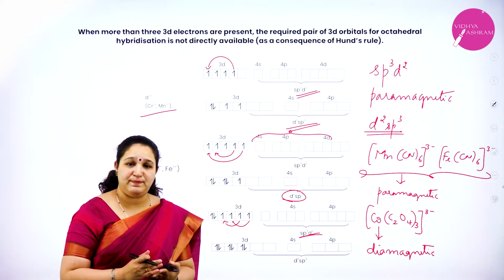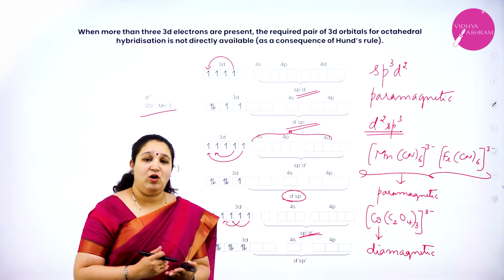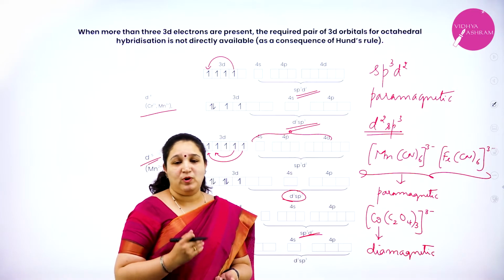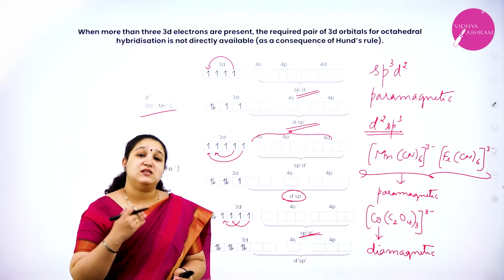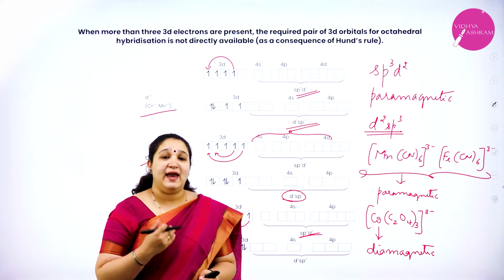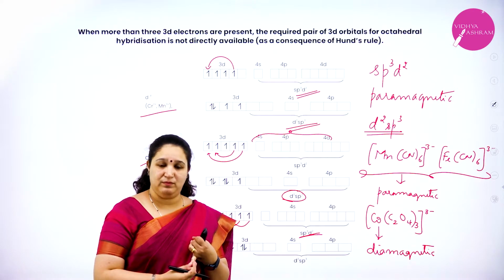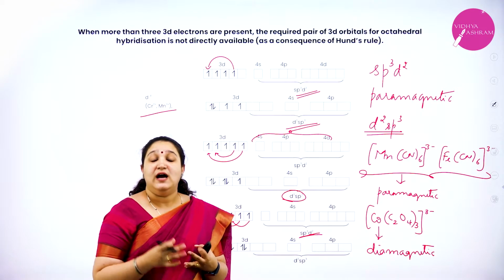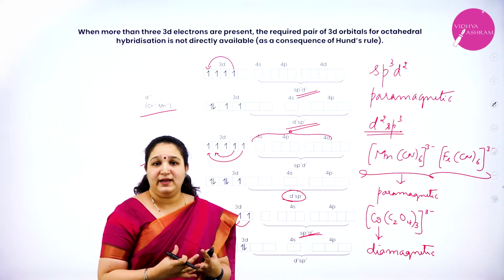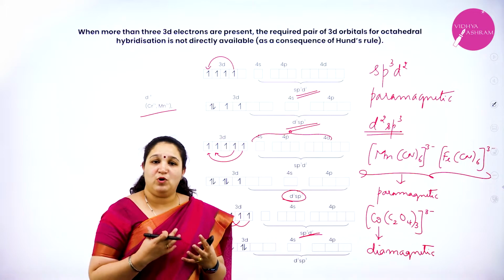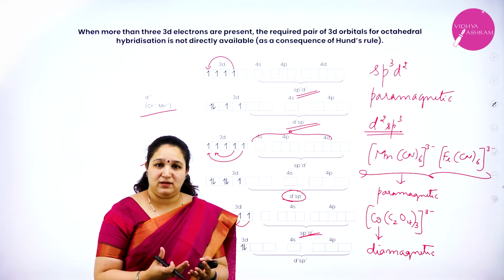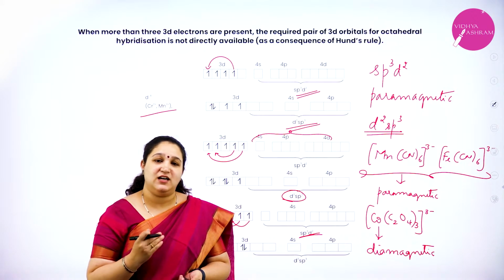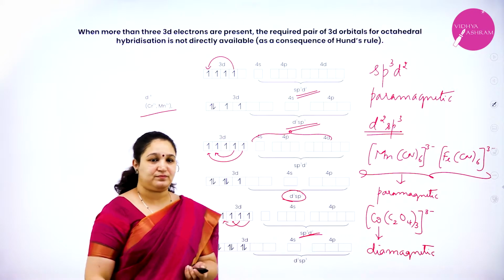It does not explain the stability of the coordination compounds as well. So, there is one more theory which explains the stability of the compounds, color of the compound, nature of the bonding in coordination compounds even better, and that theory is crystal field theory.